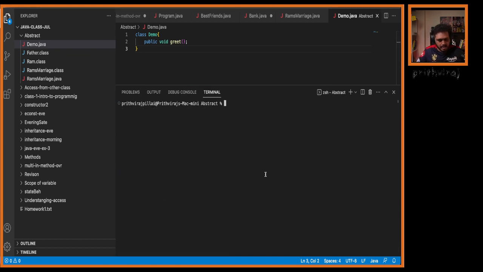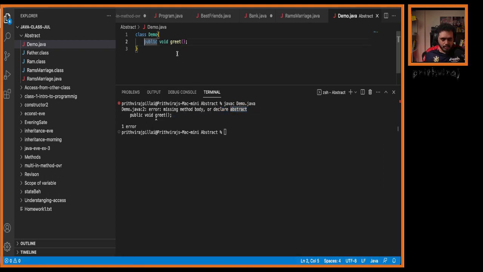Read the error carefully. Missing method body, or declare abstract. What are they saying? Missing method body or declare abstract. Oh, there we have another option also. I don't want to write method body. What are they telling? They are telling or declare abstract.